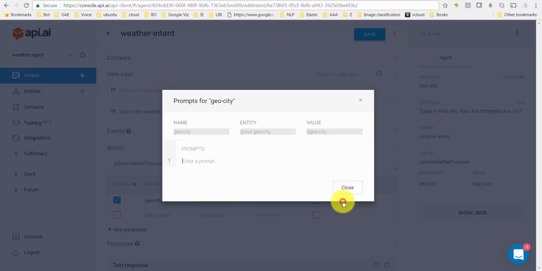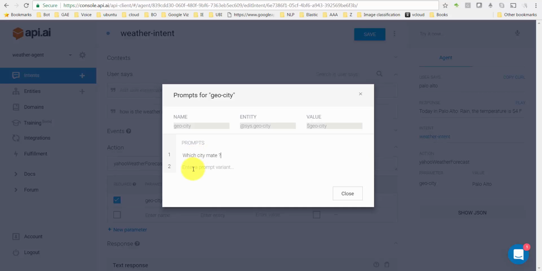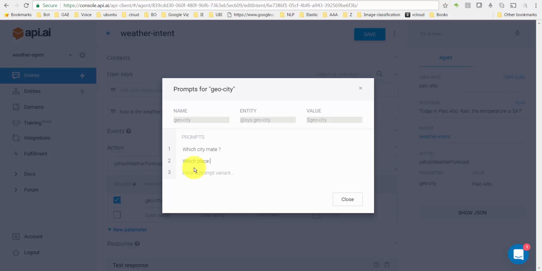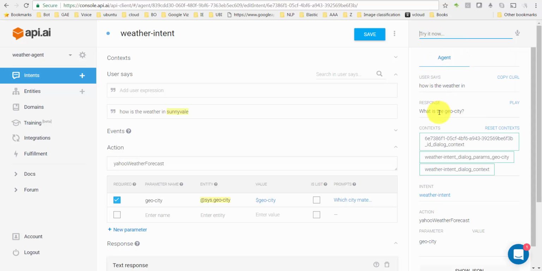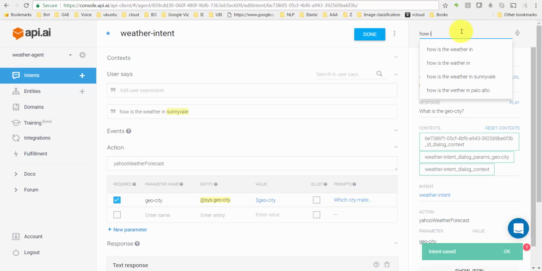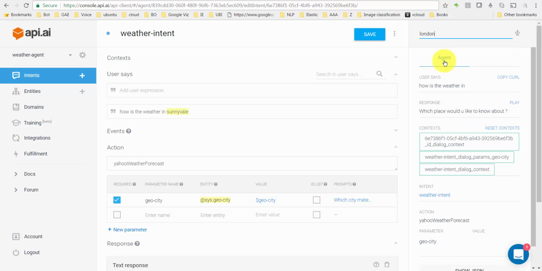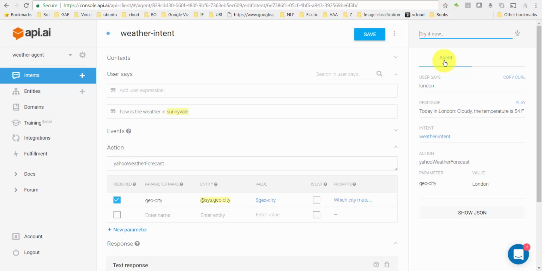You could of course define a few prompts here if you wanted, saying which city, mate, which place, right, and then say close. So this time if I go and say how is the weather in, it's going to say, wait, did I not save it? Okay, let me save it. Then I say, how is the weather in? See, which place would you like to know about? And then I'll say London. Oh, cloudy in London too. But yeah, that's if you want to make the prompt mandatory.